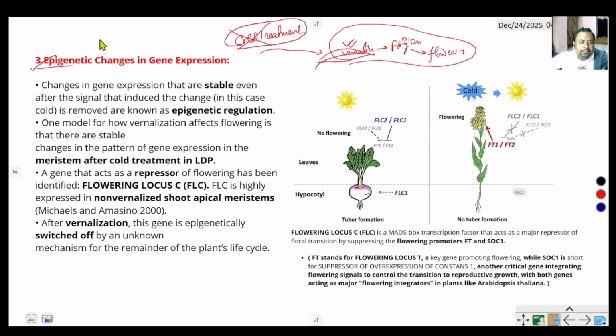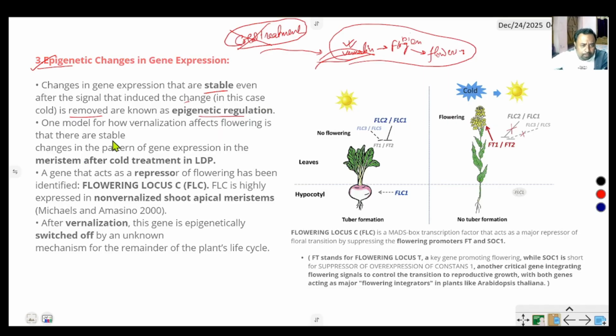The changes in gene expression that are stable even after the signal that induced the changes is removed are known as epigenetic regulation. One model for how vernalization affects flowering is stable changes in the pattern of gene expression in the meristem after cold treatment.